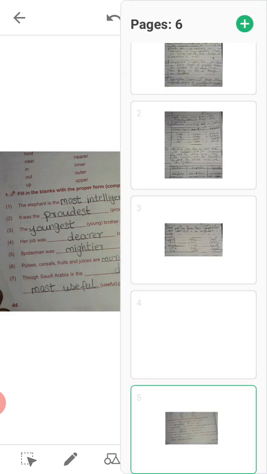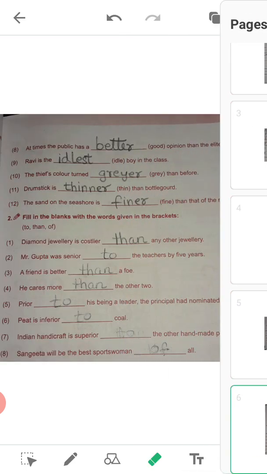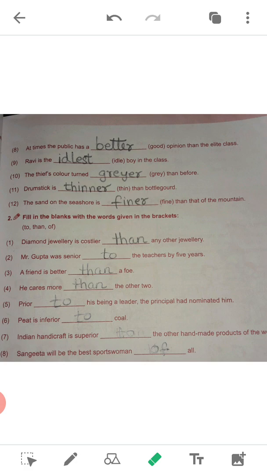Now next, if we move on, at the time the public has good will become better, because it is a comparison between two, the elite class and the public, so it will be better, not best. And I told you that it won't become good or goodest, it will become good, better, best. Now Ravi is the ideal est in the class. Ravi is the only one person who is the ideal of all the students in the class, so it becomes the last one, est. The thief's color turned grayer than before.